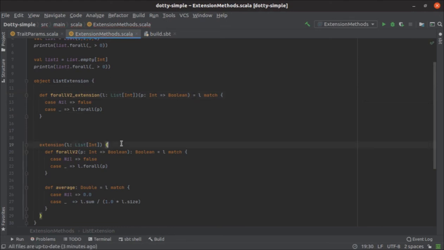So this is how an extension method is internally transformed.